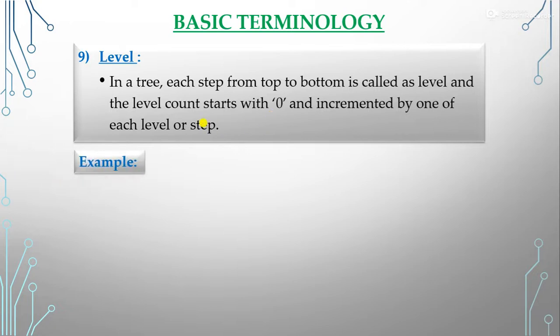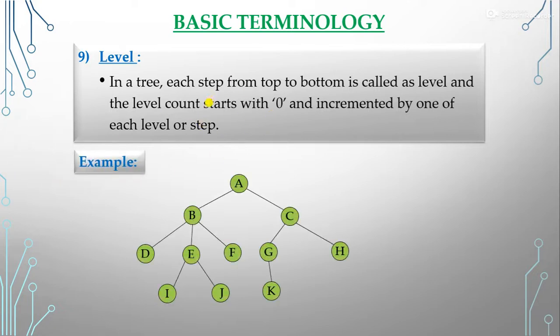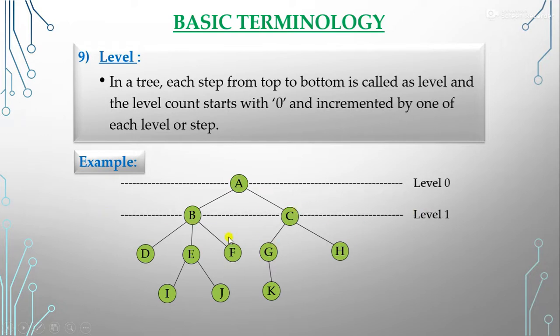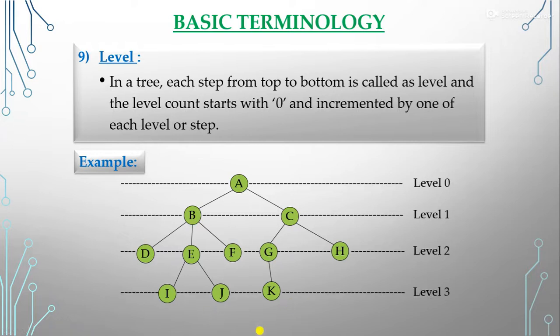So let's take an example. Here is the tree graph. What is the level? We count from the root node, so this is our level 0. After that, node A has 2 children, so this is our level 1. Again, B and C have children, so this is our level 2. Again, we have the leaf nodes here, so this is level 3. So up to here, how many levels does this tree graph have? It has 3 levels.